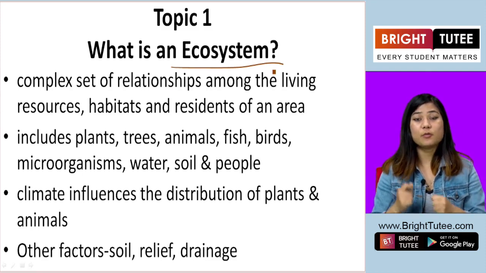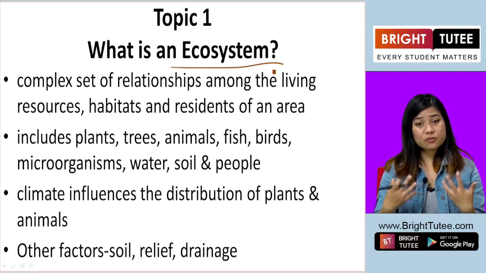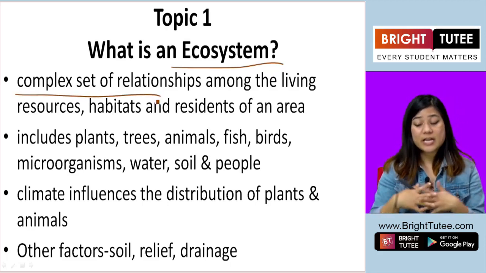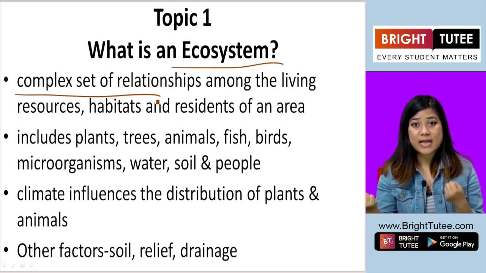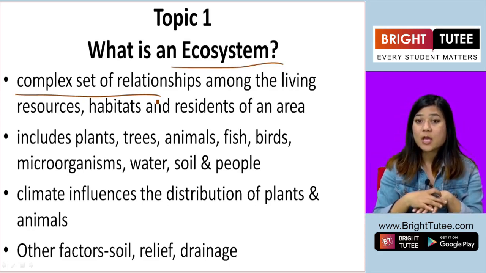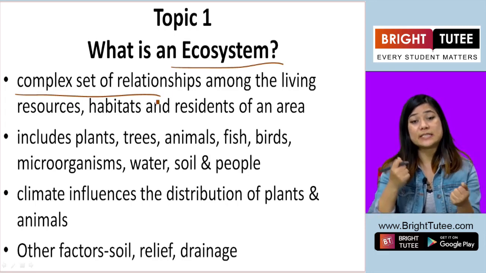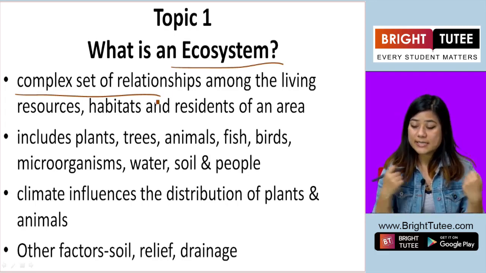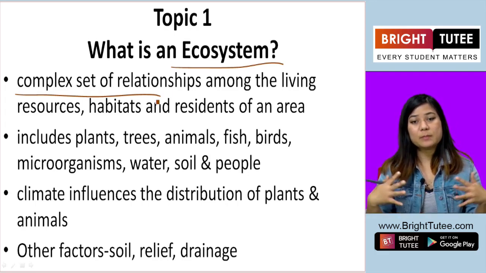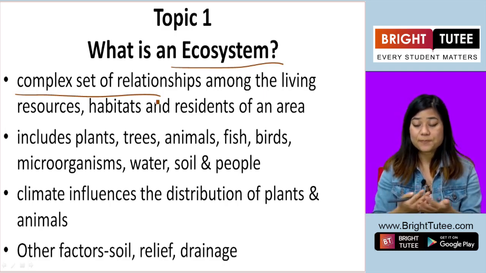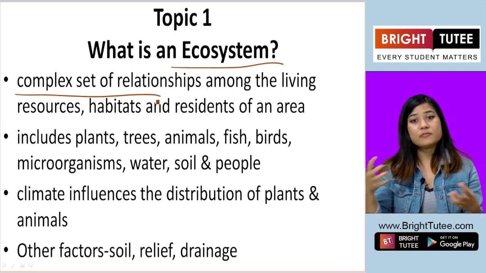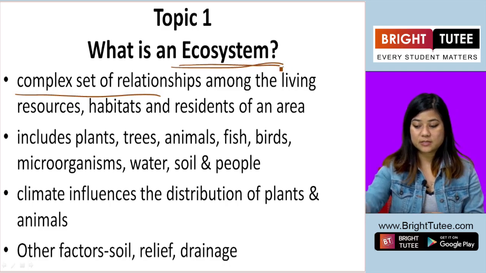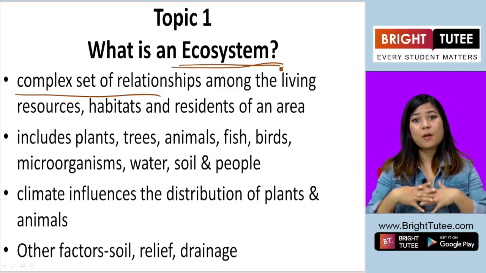They're a very important part of the ecosystem. But an ecosystem is much more than that. An ecosystem is a complex set of relationships between these plants, between these animals, between the place where they live, between the natural resources that they take for themselves, like sunlight, food, water, etc. So the relationship between plants, animals and their surroundings, the place where they live and the resources that they use, that is what an ecosystem is. So it is a complex relationship.